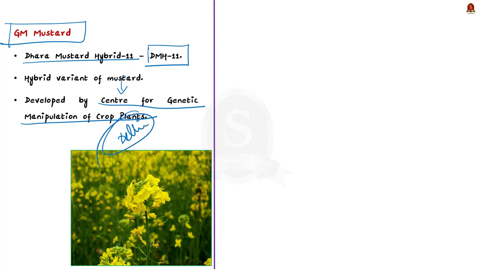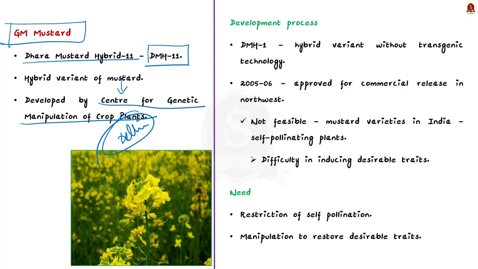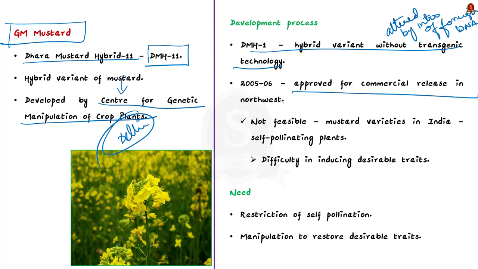Now let us see how it was developed. See, DMH1 is a hybrid variant that was developed with transgenic technology. A quick note for you here. Transgenic refers to an organism or cell whose genome has been altered by the introduction of foreign DNA sequences from another species by artificial means. So DMH1 was developed by this method, and it was approved for commercial release in Northwest India in 2005 to 2006.